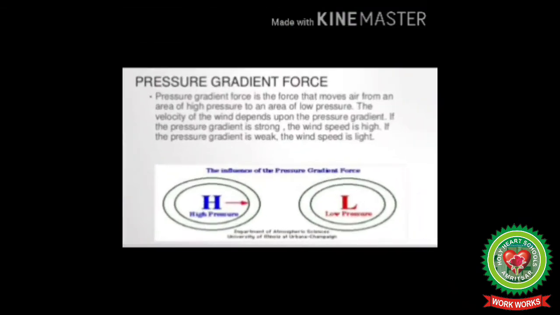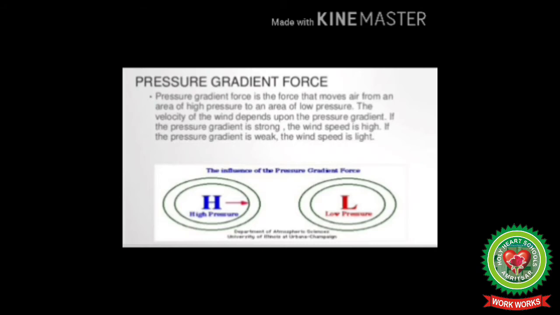What is pressure gradient? The difference of pressure between any two places is called the pressure gradient. A steep pressure gradient is represented by closely spaced isobars, while widely spaced isobars represent a low pressure gradient. There are two types of pressure systems, high pressure and low pressure.